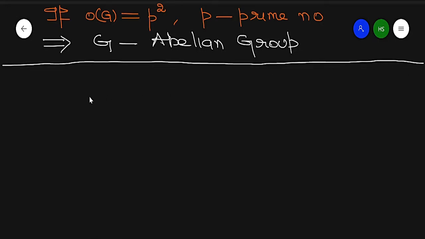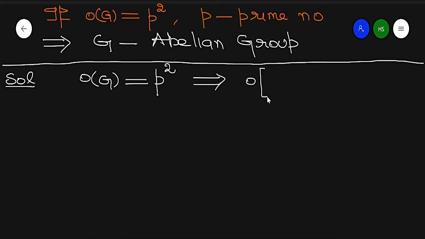We know that, since the order of G is a power of some prime number, we already proved that. In that case, by the previous result, the order of the center of G is greater than 1. What is the center of G? It is a subgroup of group G.